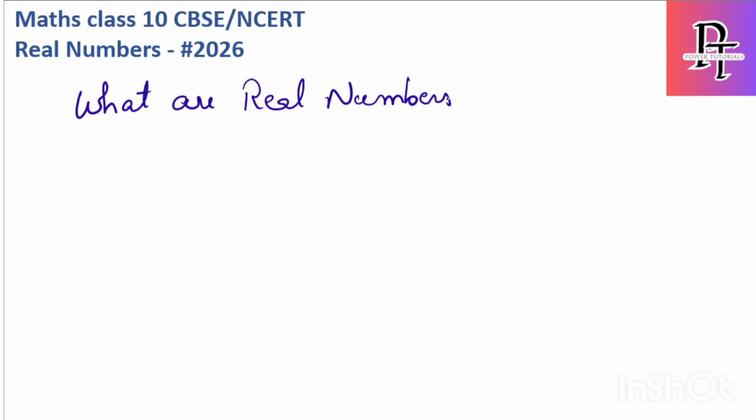The name suggests it is real. Real means it exists, and we can feel it. We can read it, and we can also visualize it wherever the number is present.